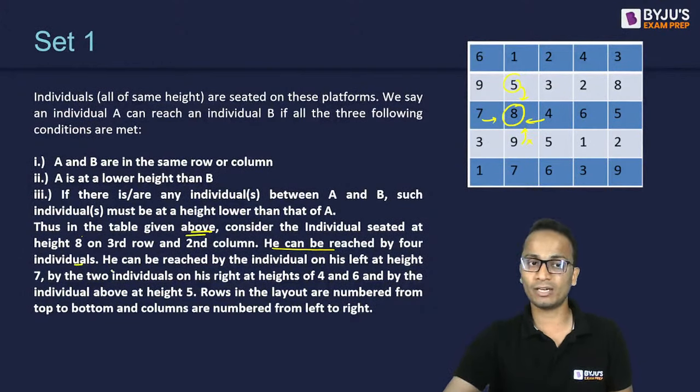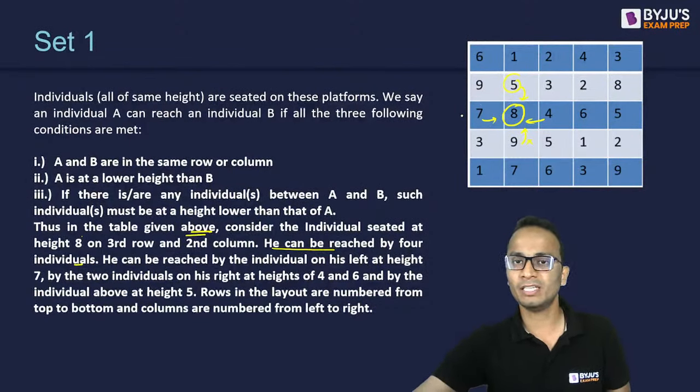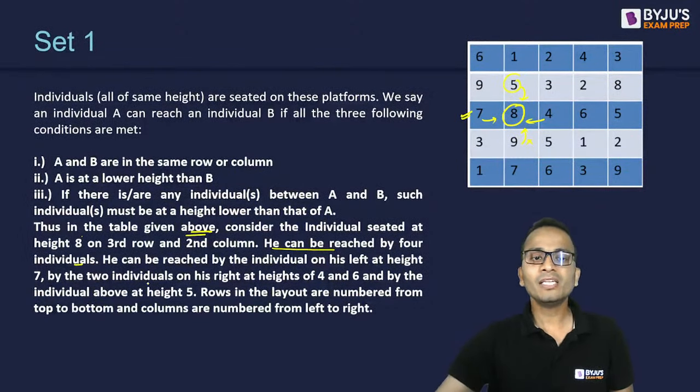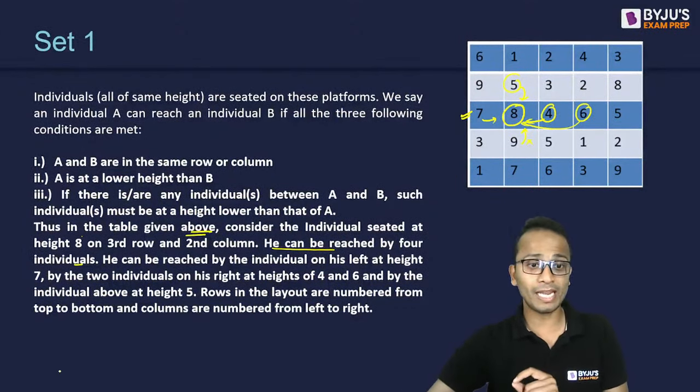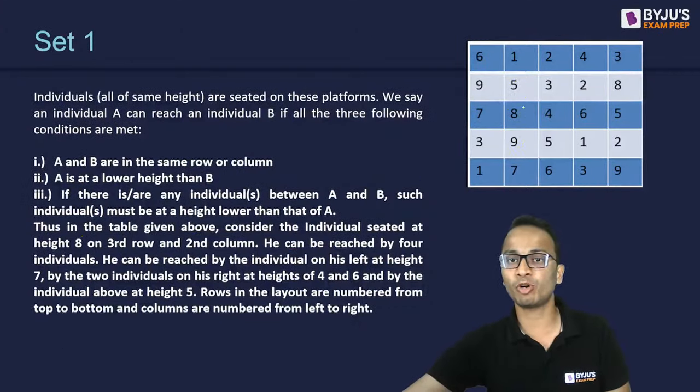Let's see who these are. He can be reached by the individual on his left at a height of 7, this one, and by the 2 individuals on his right at heights 4 and 6. The 4 can reach, it is adjacent. For 6, 8 is higher than 6, and the platform between them is lower. I'll explain this particular thing once again properly.